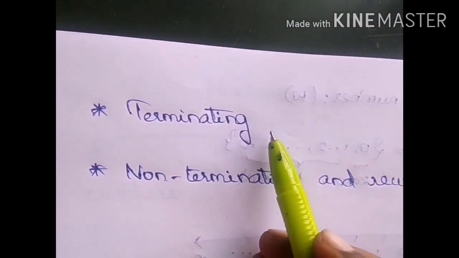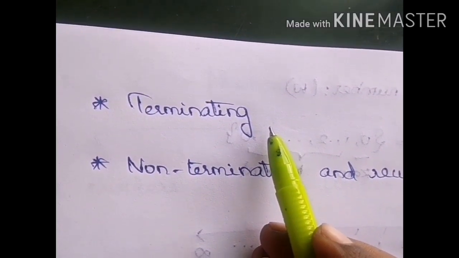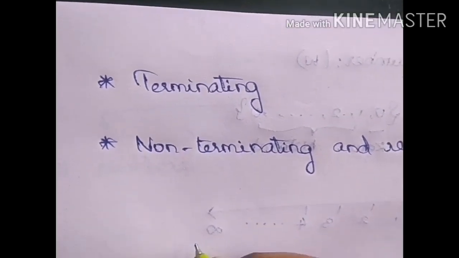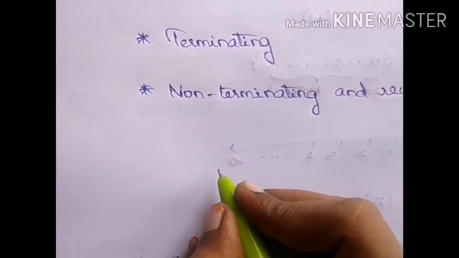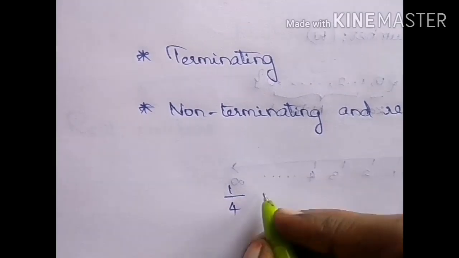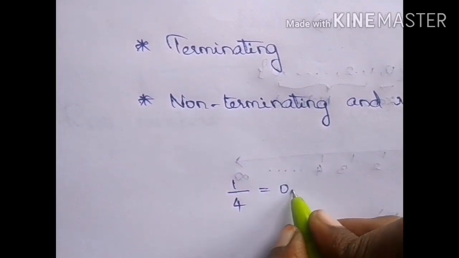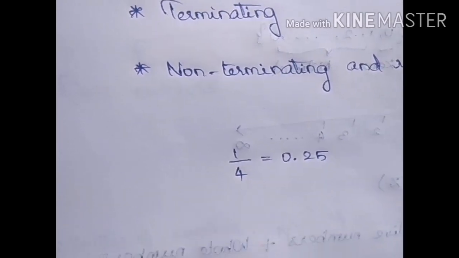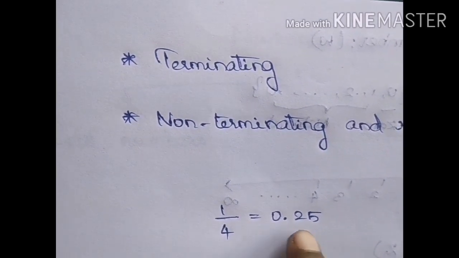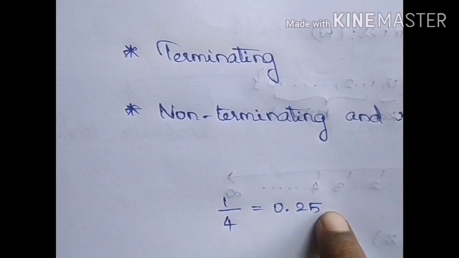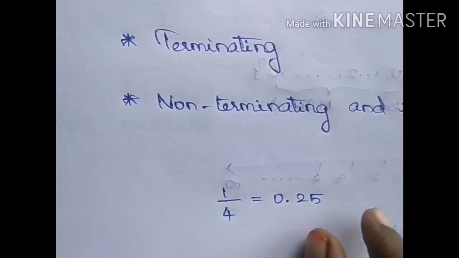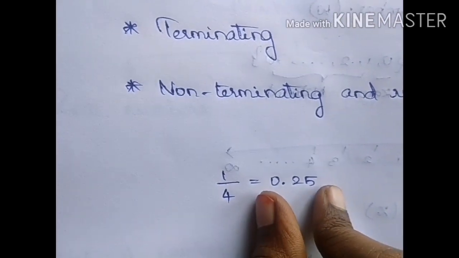Terminating is nothing but a number which is divided completely. For example, consider 1 by 4, which gives you the answer 0.25. The number after decimal will not continue. That's it. The answer is terminating.